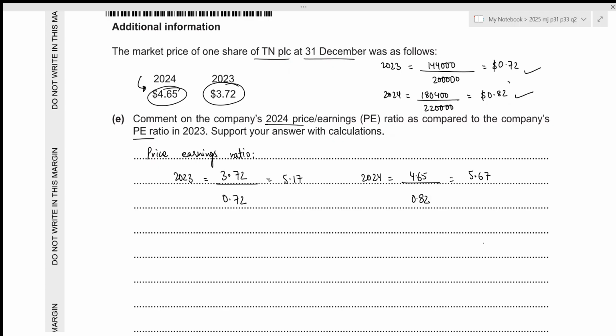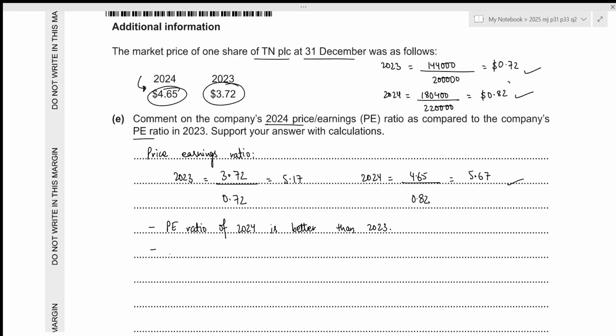Okay, so price earnings ratio, we want it to be as high as possible because the higher price earnings ratio shows a higher confidence of the investor in the company's ability to gain profit in the future. In this case, it has improved in the year 2024. Let's write it down. Price earnings ratio of 2024 is better than 2023.